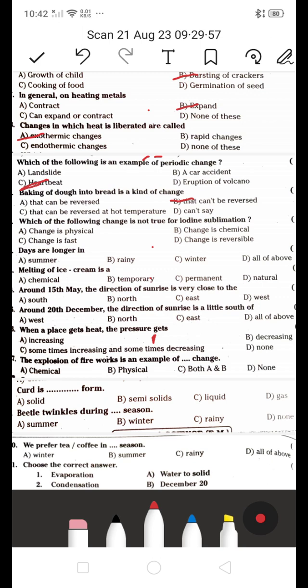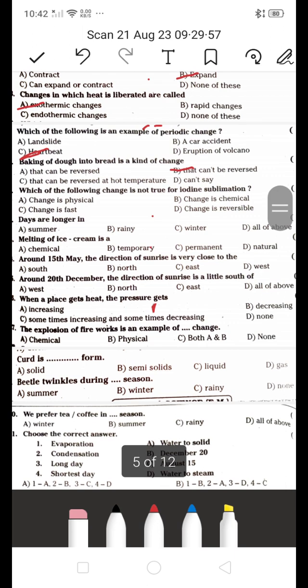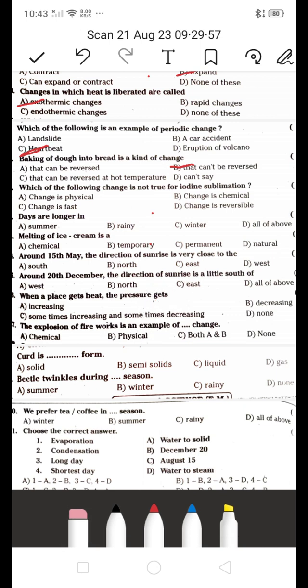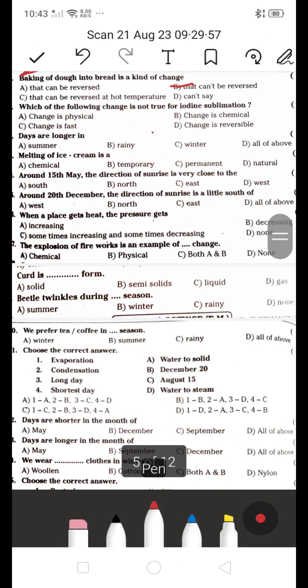Which of the following change is not true for iodine sublimation? Is it A, change in physical, B, it's a change in chemical, or changes fast, and D, changes reversible? Which is the right answer? They are asking which of the following change is not true kanidi. So it's a change in chemical. B, it's not a change in chemical. Kanidi.